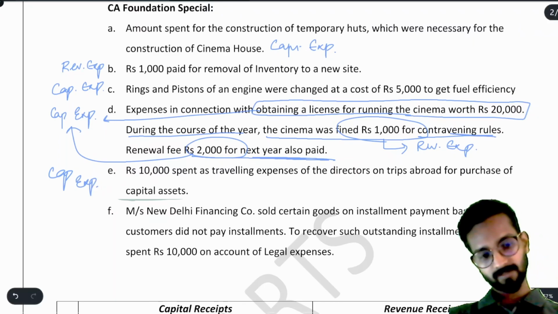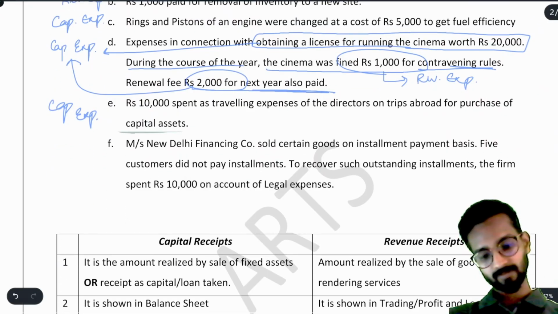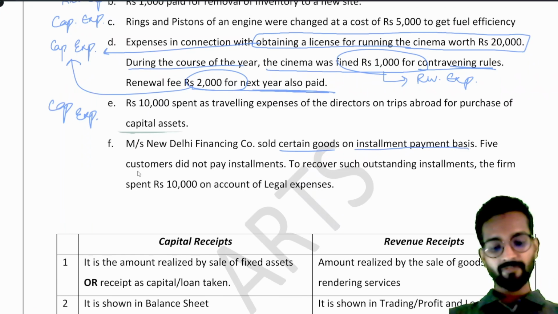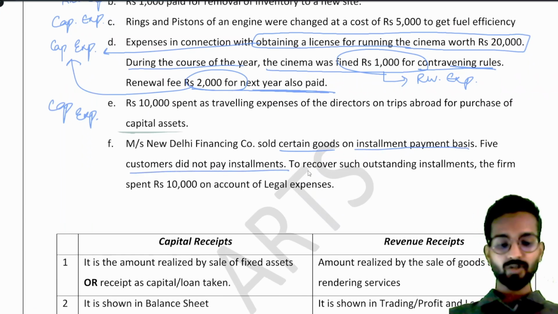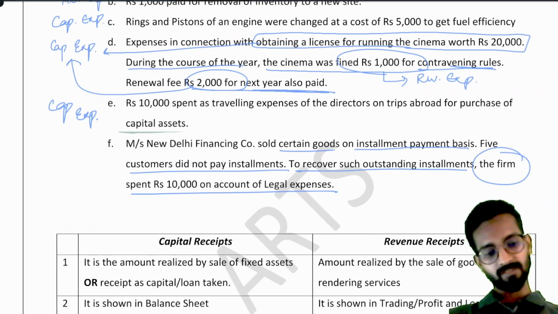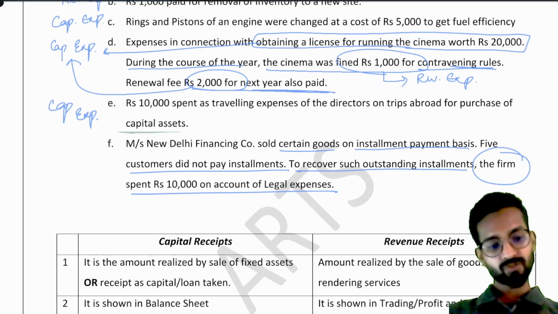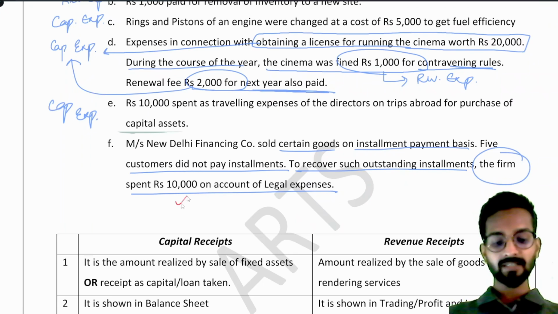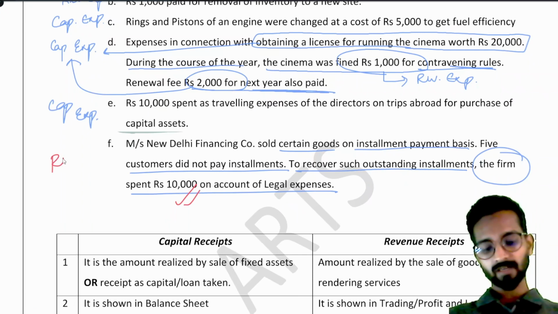Now after this, Mrs. New Delhi Financing Company sold certain goods on installment payment basis. Okay, 5 customers did not pay installments. To recover such outstanding installments, the firm spent rupees 10,000 on account of legal expenses. Now understand, as soon as legal expenses come, please do not just write capital expenditure. Think, is this legal expense increasing the efficiency of any capital asset? Obviously not. So it is again our revenue expenditure.